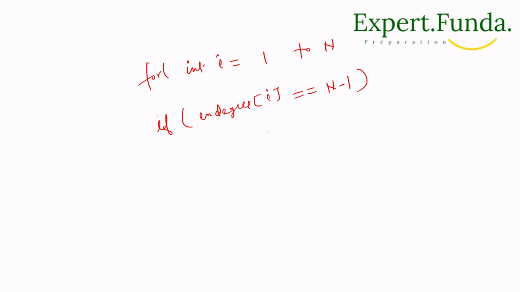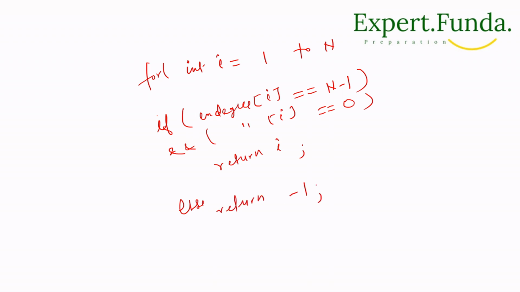And one more condition in the same check: out degree of this person should equal 0. Simple. Then we return this person. Otherwise we come to the else and return minus 1. We don't have any judges.